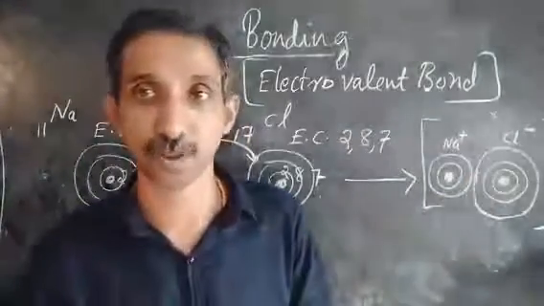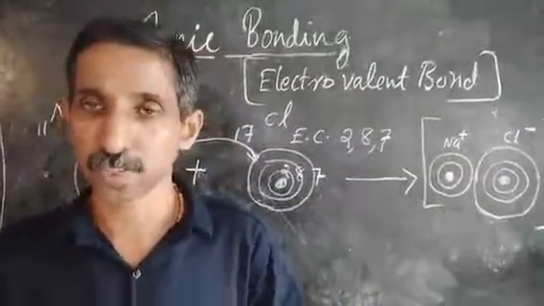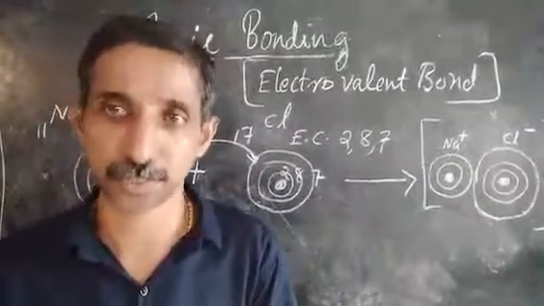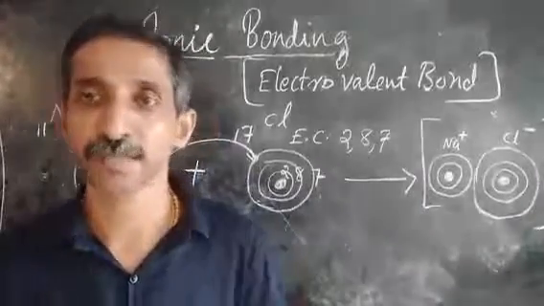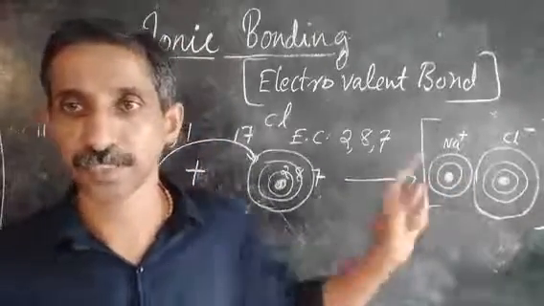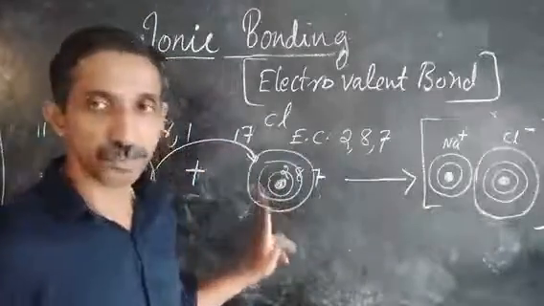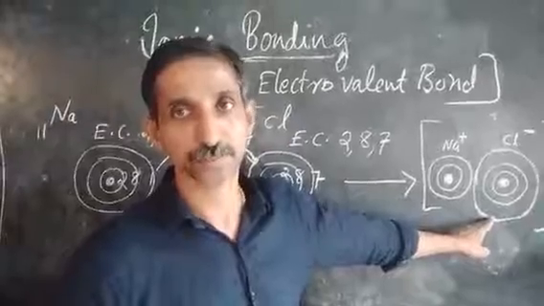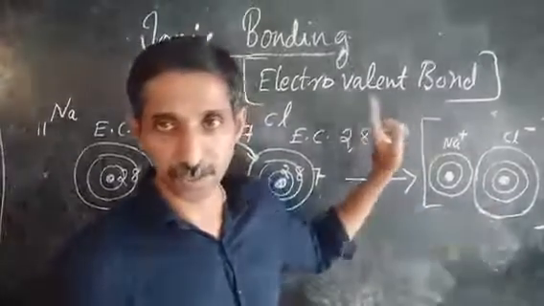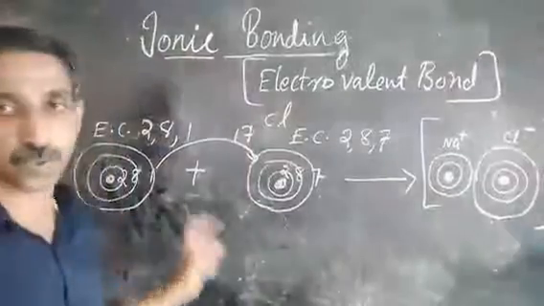Already 7 electrons are there, 1 more is coming, so there is repulsive force between the electrons. This causes a little bit of expansion of the shell, and that causes a slight increase in the size of the negative ion. So the chlorine atom will be smaller than the chloride ion, but the sodium ion will be smaller than the sodium atom.